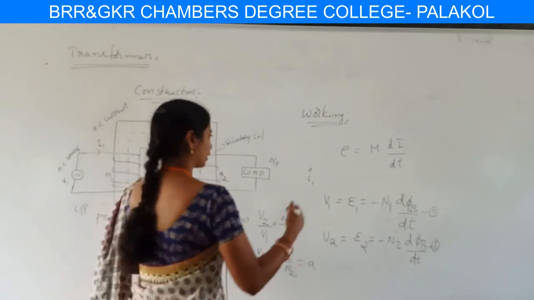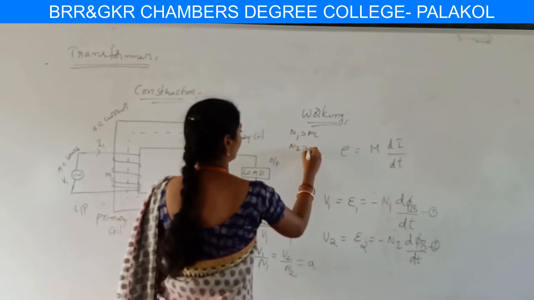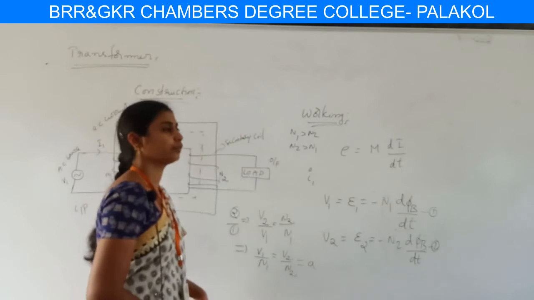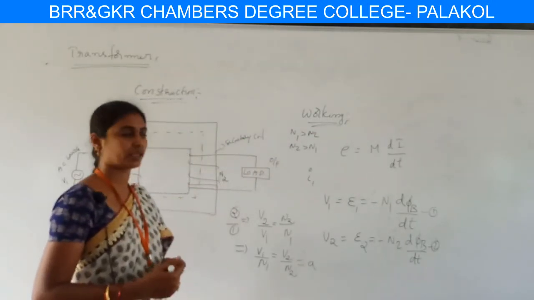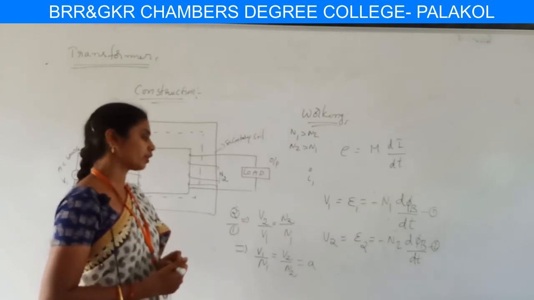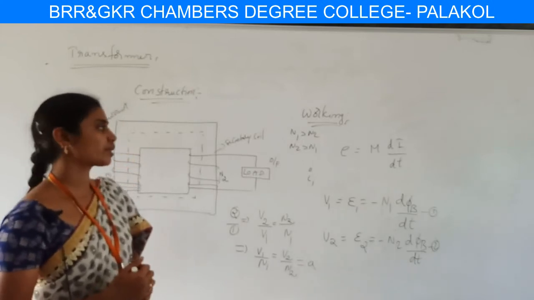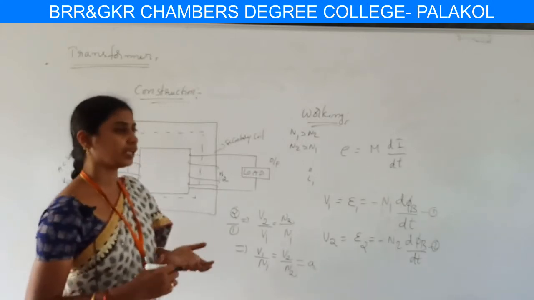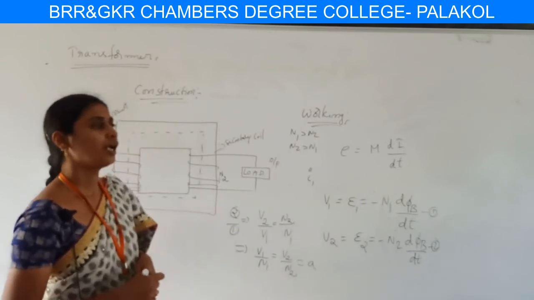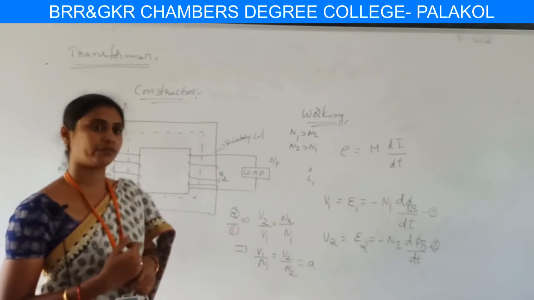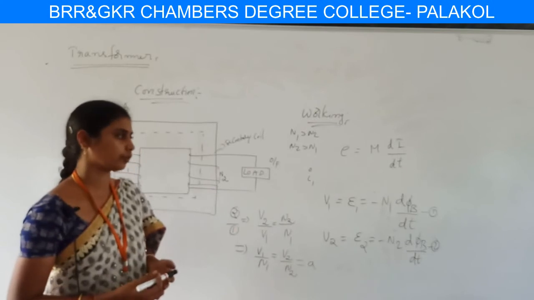Whenever the number of turns N2 is greater than N1, the transformer is said to be a step up transformer, and whenever N1 is greater than N2, meaning the number of turns in the primary is greater than in the secondary, it is said to be a step down transformer. By this transformer ratio, the transformer is said to be step up or step down.